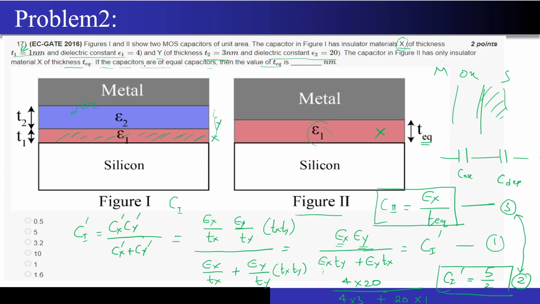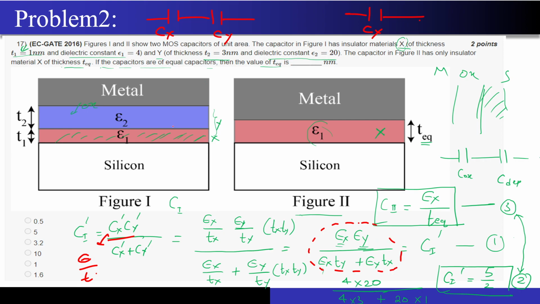So for this structure, figure 1, the capacitance is nothing but the series capacitance of two structures, that is Cx and Cy, right? And for this particular structure that you are seeing over here, it is nothing but a simple Cy capacitance, correct? Now series capacitance is nothing but Cx into Cy divided by Cx plus Cy, correct? And since this is capacitance per unit area, C has to be replaced by epsilon by T, correct? So once you do this, you will be left with this particular equation.